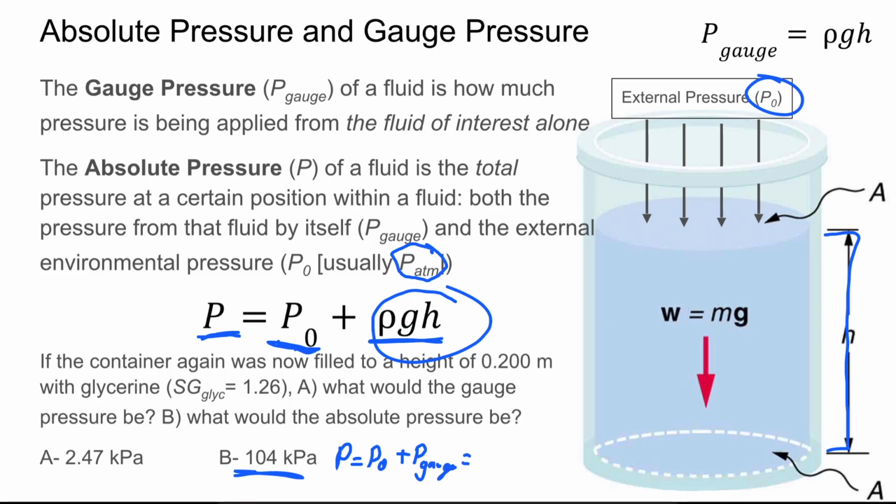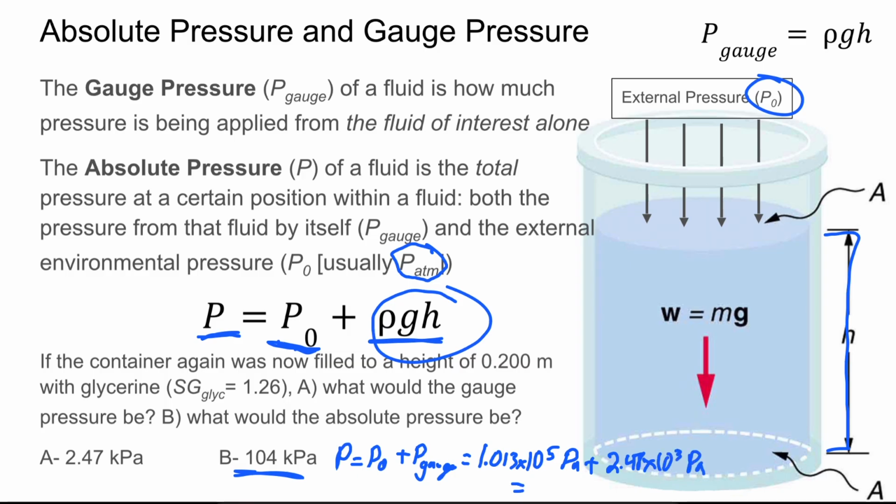Since our P naught is 1.013 times 10 to the fifth pascals, since that's an atmosphere's worth of pressure, we're going to add that to the 2.47 kilopascals, so 2.47 times 10 to the third pascals.